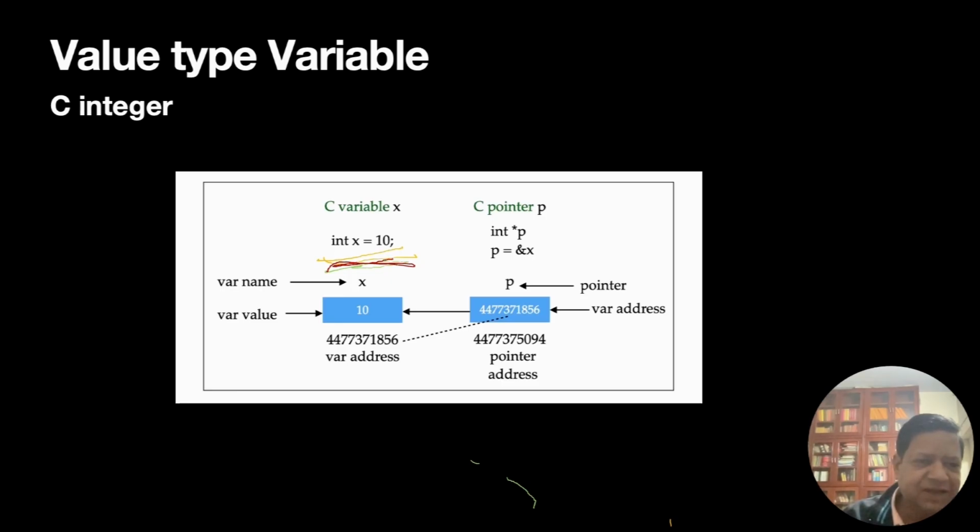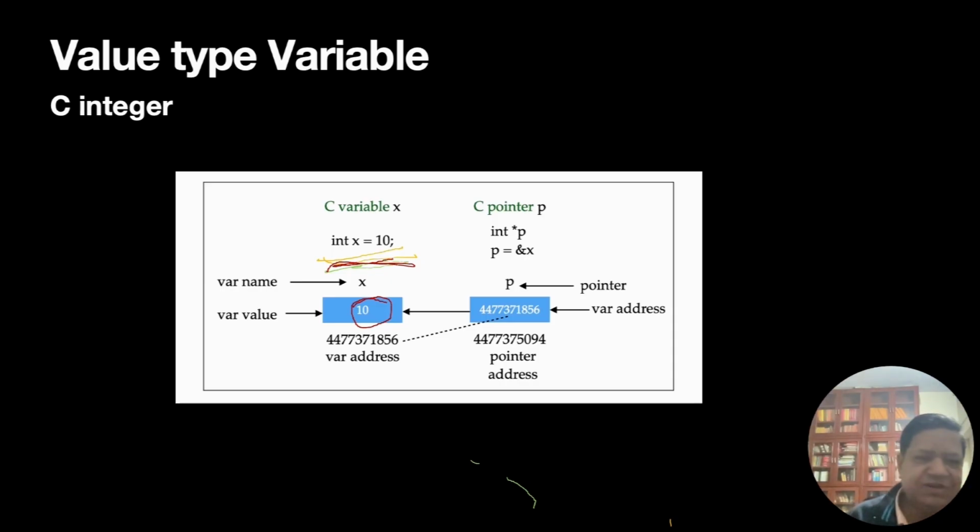We have variable x, which is storing the integer 10. So x is the same as 10. x is a variable name which is the same as 10.